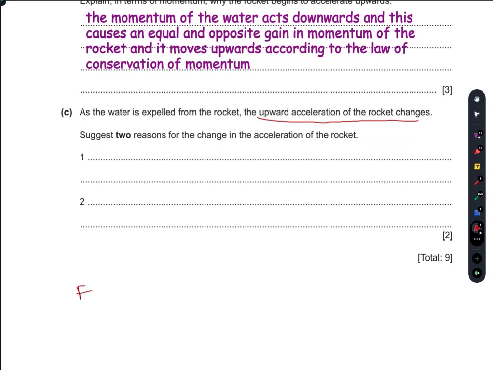What does this mean? By Newton's law, F is equal to KQ1Q2 over R squared. You are increasing the radius, the distance from the earth, and that's why the gravitational force F would decrease. And if F decreases, then by Newton's second law of motion, F is equal to ma, the acceleration of the body would also be altered. So the gravitational field strength changes with height, and you can write that as one reason.